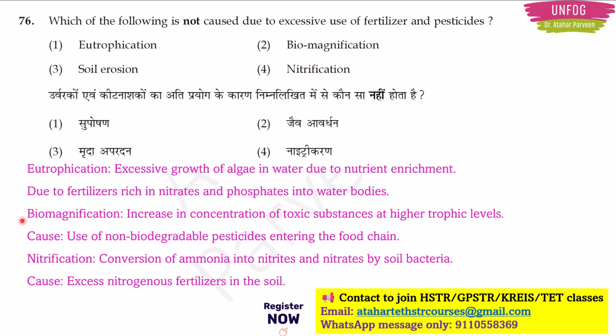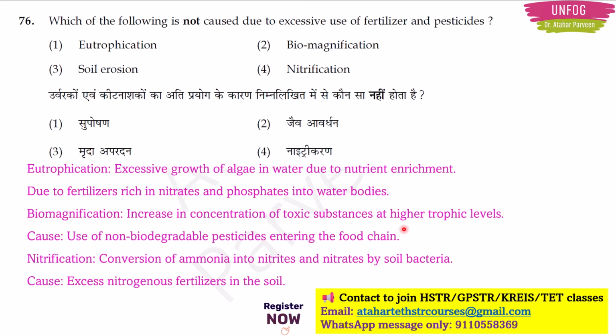Next option is biomagnification. If there is an increase in the concentration of toxic substances at higher trophic levels, we call it biomagnification. What are these higher trophic levels? We write a food chain, right? In that food chain, the organisms occupying top positions. For example, we have grass, deer, lion. Here, the highest trophic level is occupied by the lion. So here, there is an increase in the concentration of toxic substances at higher trophic levels.